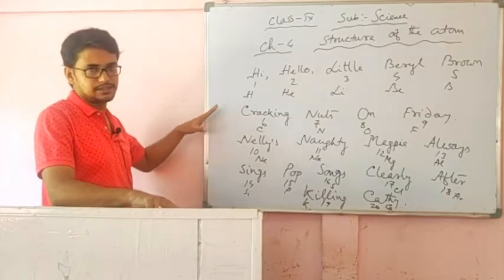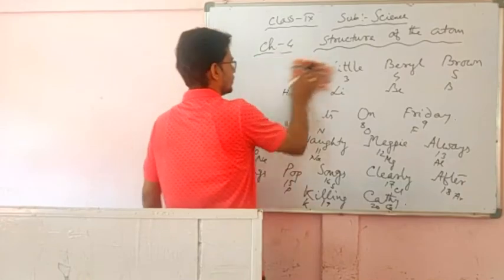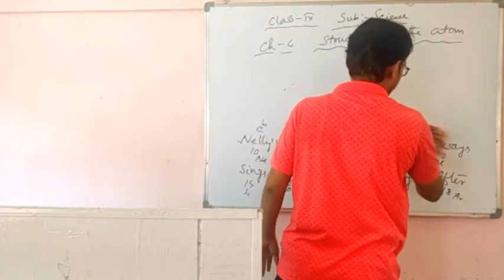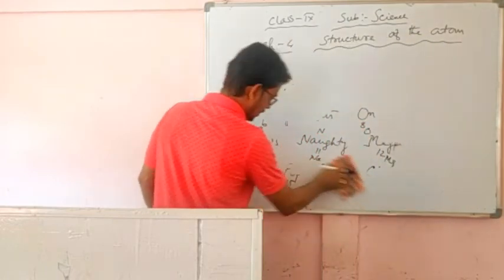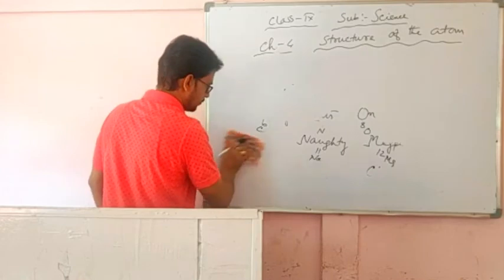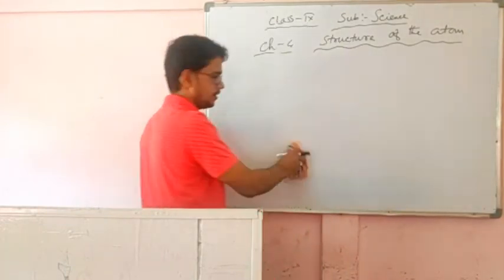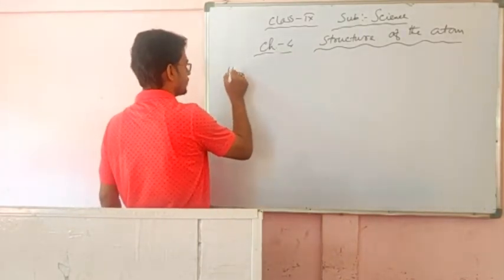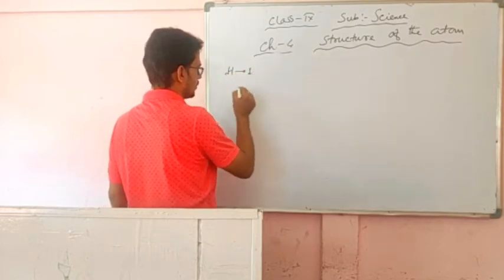Let us try to understand their configuration. Before doing the configuration, let's see how, in an atom, the electrons, nucleus, protons and neutrons stay. Suppose hydrogen, atomic number 1.